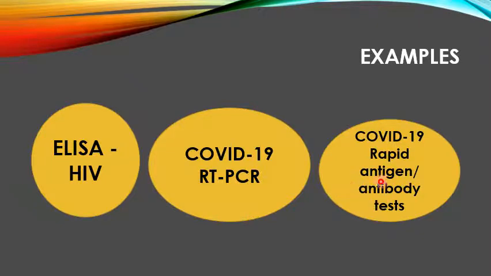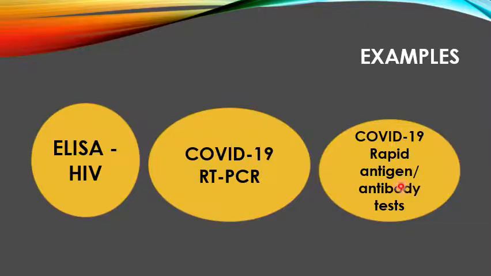It has been seen that antibodies take time to develop in the person. So that means in first 10 to 14 days when there are no antibodies, these tests will come false negative. So we are in problem. So rapid antibody tests are not sensitive enough because in the early days it won't come positive.